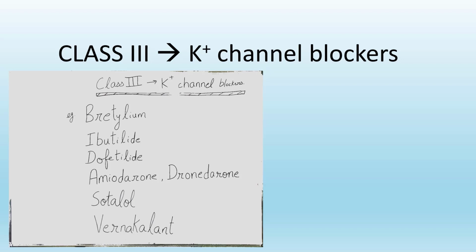And next is class 3 antiarrhythmic drugs, which include potassium channel blockers, and the examples are bretylium, ibutilide, dofetilide, amiodarone, dronedarone, sotalol, vernakalant.